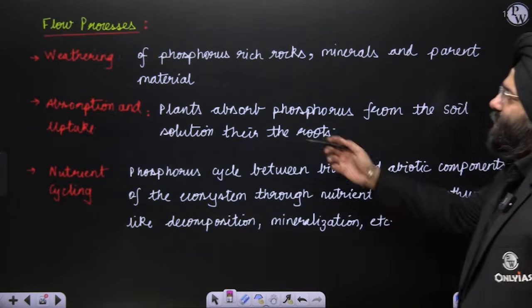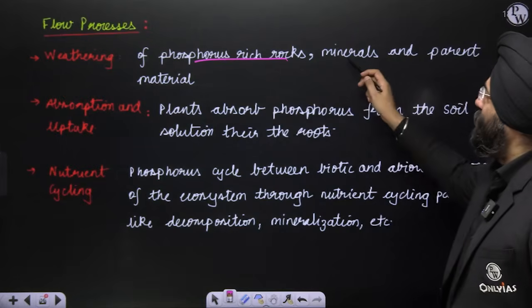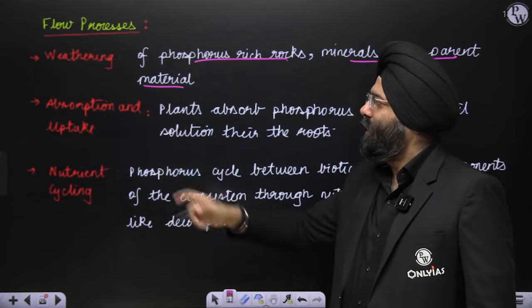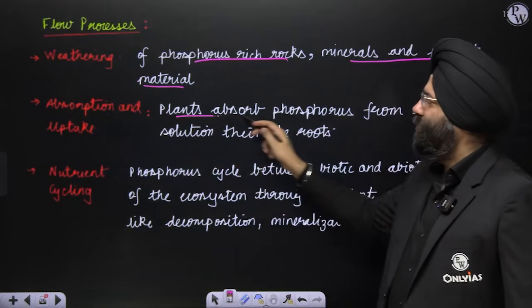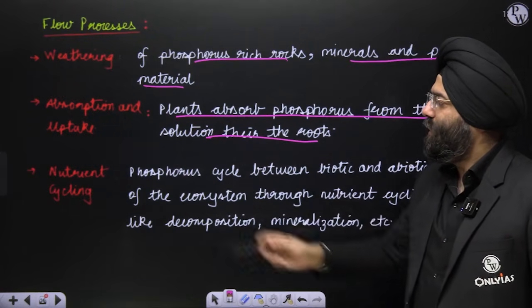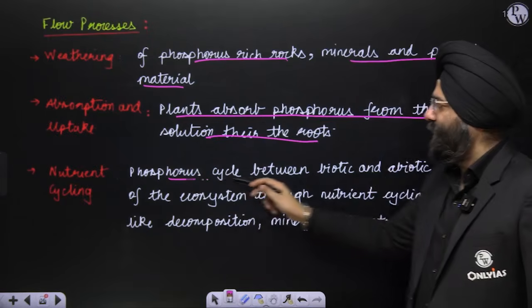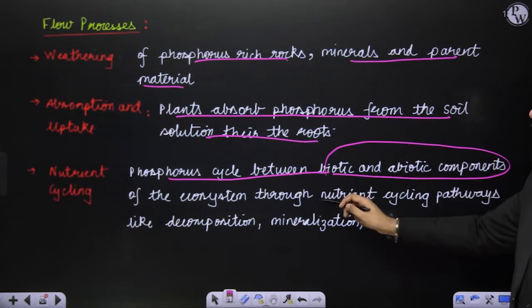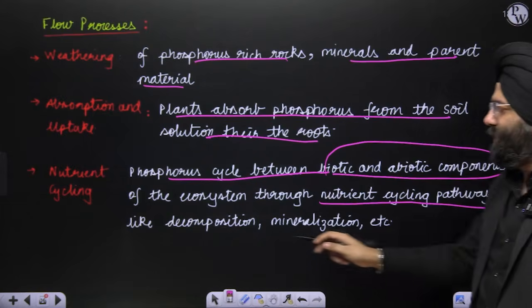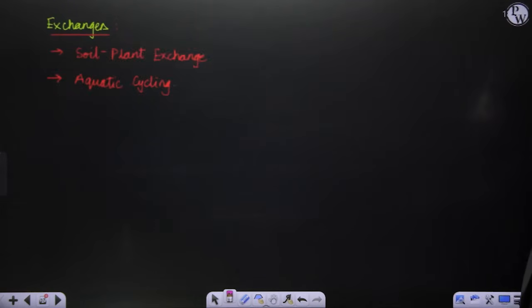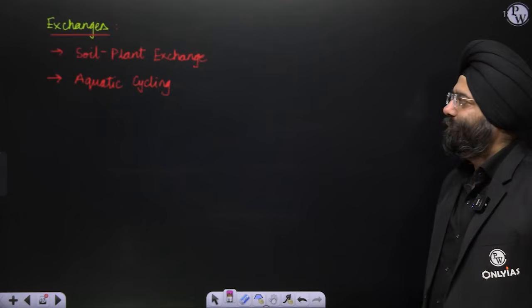Processes, weathering, phosphorus-rich rocks, minerals and parent material again through weathering can be broken down. Absorption and uptake, plants absorb phosphorus directly from the soil in the solution form through their roots. Nutrient cycling, phosphorus cycles between biotic and abiotic components of the ecosystem through nutrient cycling paths, like decomposition and mineralization, which we have just studied. Exchanges, soil plant exchange and aquatic cycling.